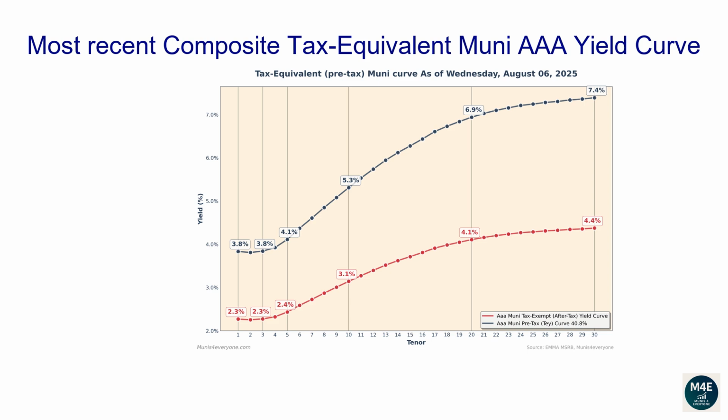The one-year tax-exempt yield is 2.27%, corresponding to a 3.83% tax-equivalent yield for investors in the top tax bracket. The two-year tax-equivalent yield is 3.81%. The five-year tax-equivalent yield is 4.11%. The 10-year tax-equivalent yield is 5.31%. The 20-year tax-equivalent yield is 6.94%. The 30-year tax-equivalent yield is 7.39%.